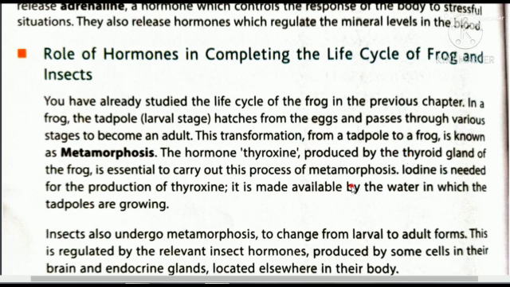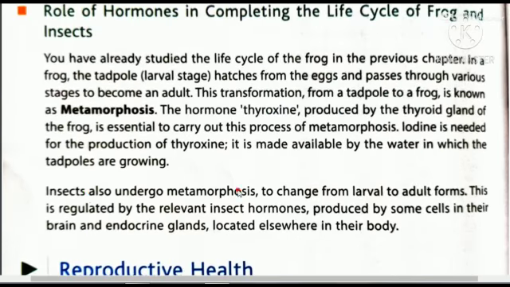So obviously, because the thyroid gland will work in the presence of iodine, so iodine is needed for the production of thyroxine. It is made available by the water in which the tadpoles are growing. नॉर्मली वहां पे होता है, लेकिन अगर आप उस वाटर के अंदर आयोडीन की कमी कर दोगे जिसमें टेडपोल एडल्ट फ्रॉग में कन्वर्ट हो रहा है, so in that condition metamorphosis will not take place and the tadpole will not convert into an adult frog.